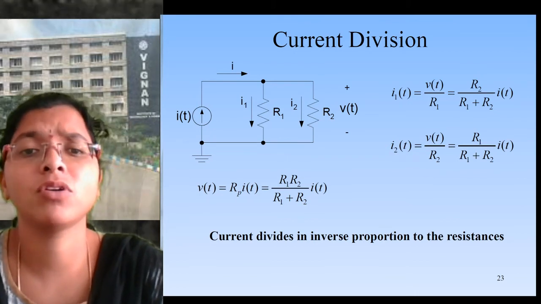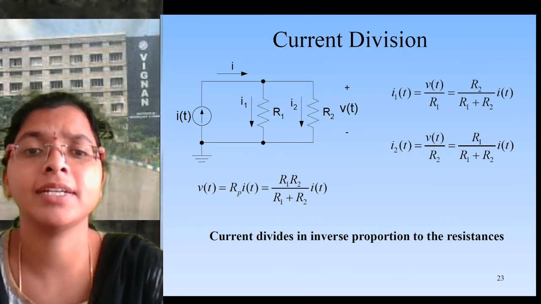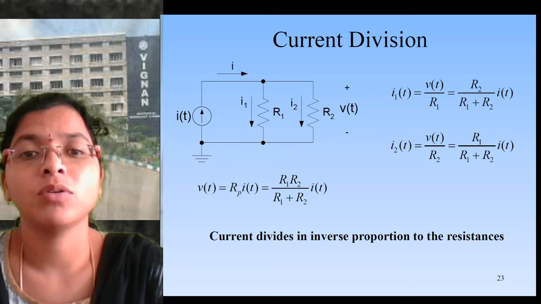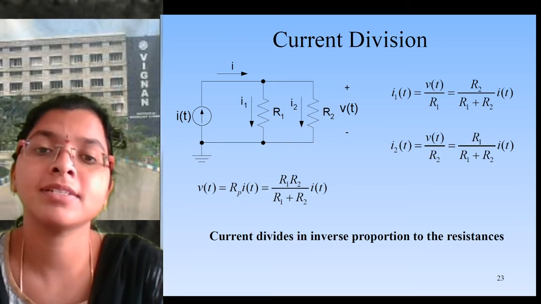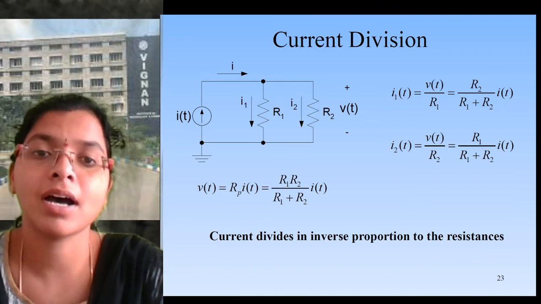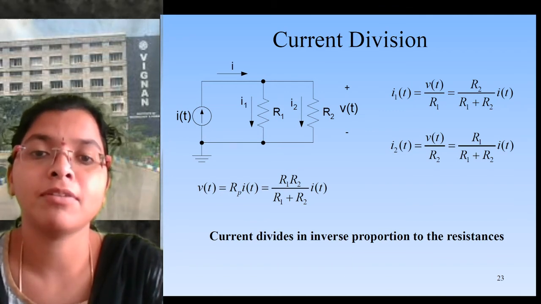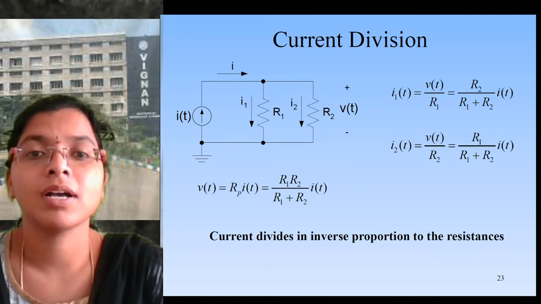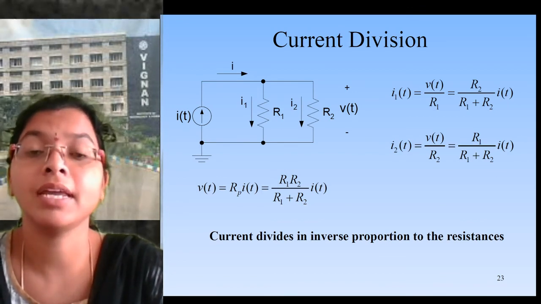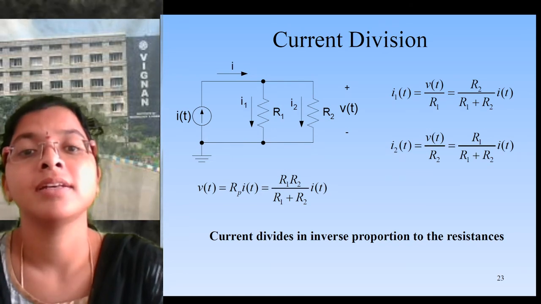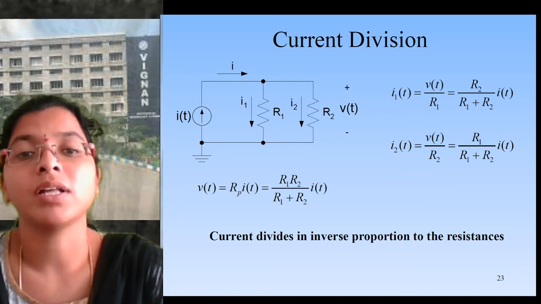In the same way, if you want to calculate the current across R2, that is I2, it equals total current I into the opposite resistance. What is the opposite resistance of R2? That is R1. So R1 by R1 plus R2. In current division, we take the opposite resistance by total resistance. In voltage division, we take the same resistance by total resistance.